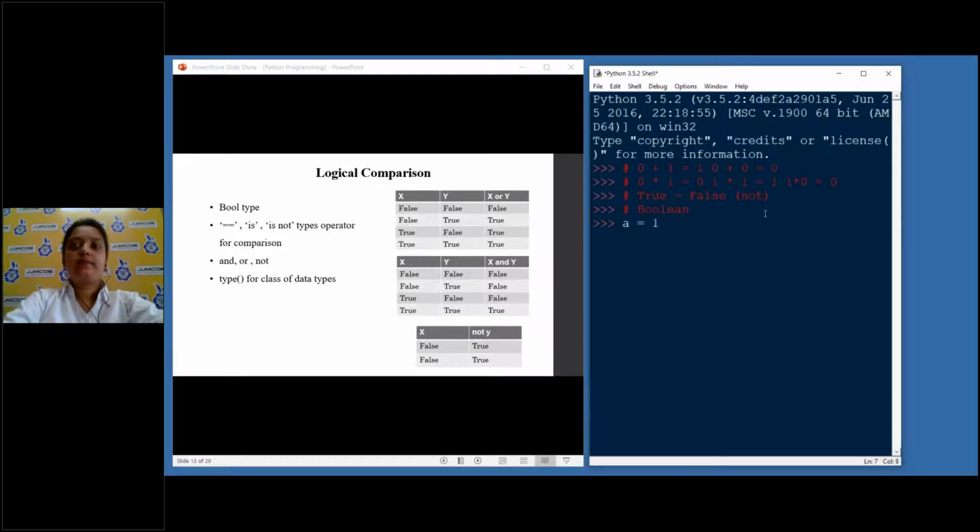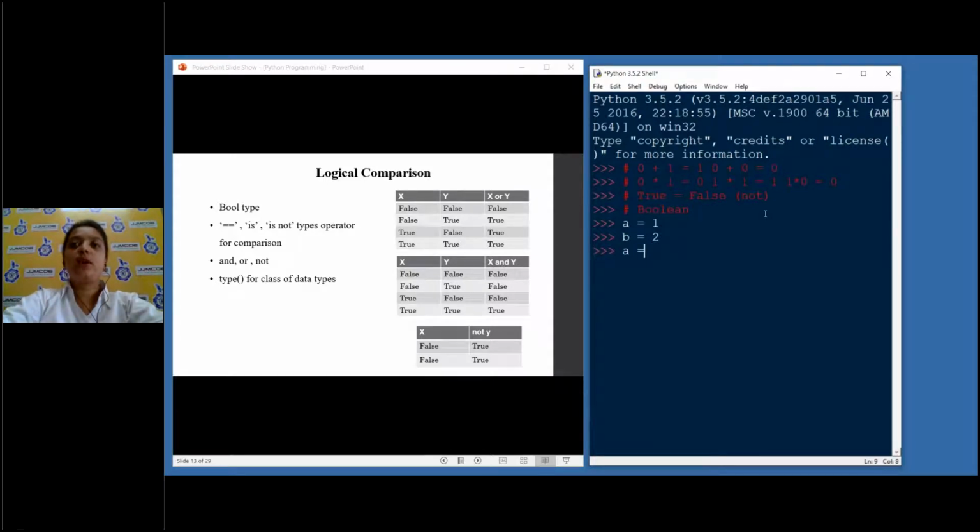Okay, A equals 1, right? What does this mean? The value 1. But am I comparing A with anything? Does A contain anything? Suppose I have to compare A with B, and suppose B is 2. Now I want to compare A with B. How will I do that? Should I write A equals B?